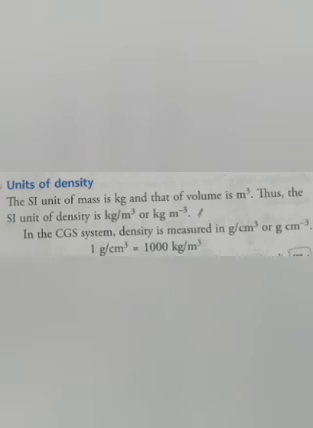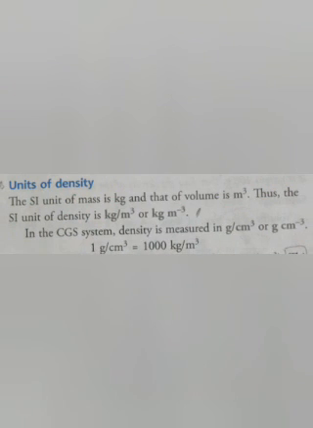Now, the unit of density. The unit of density is equal to the unit of mass upon the unit of volume. In the SI system, the unit of mass is kg and the unit of volume is cubic meter. So, the SI unit of density is the kilogram per cubic meter. In the CGS system, the unit of mass is gram and the unit of volume is cubic centimeter. So, in the CGS system, the density unit is the gram per cubic centimeter.